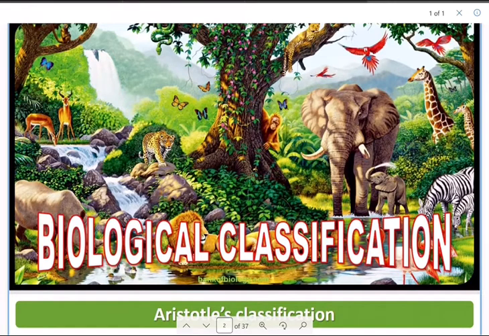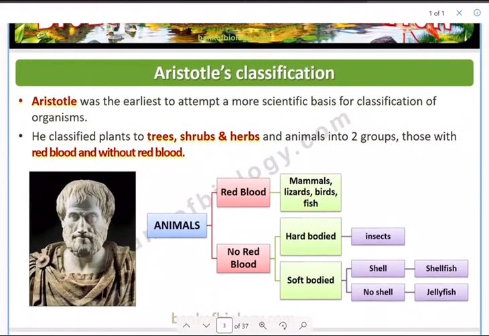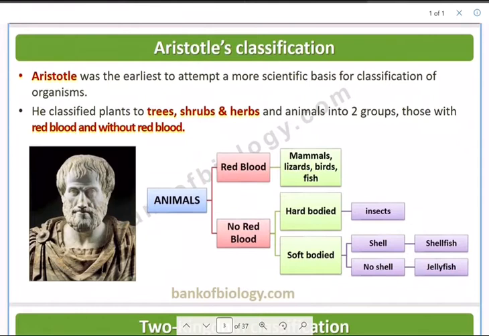As we said yesterday, biological classification is the scientific procedure of arranging organisms into groups on the basis of their similarities and dissimilarities, and placing the group in a taxonomical hierarchy of categories. This is what we said. And for this biological classification, we must be thankful to many great scientists.